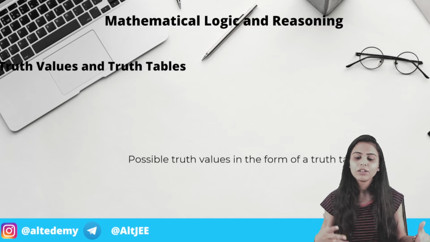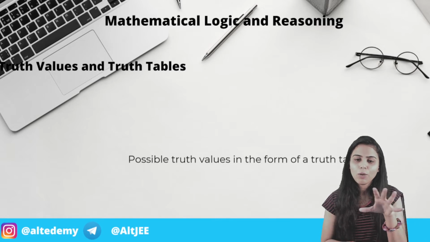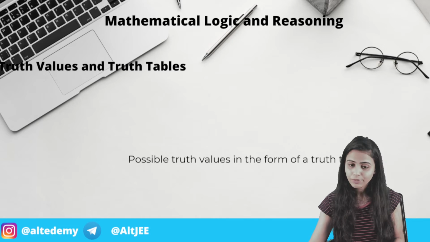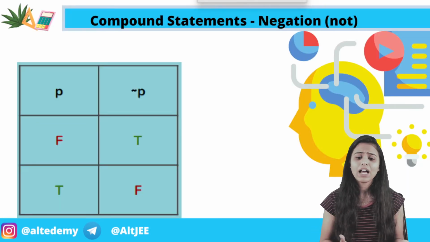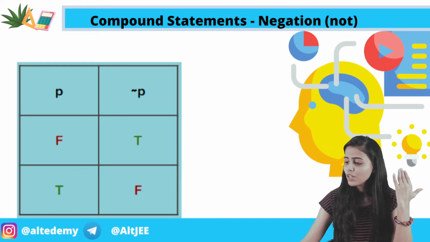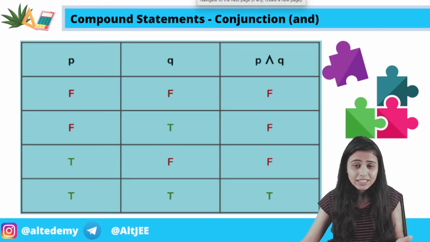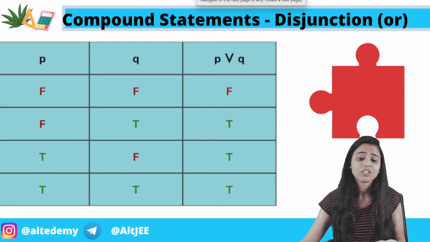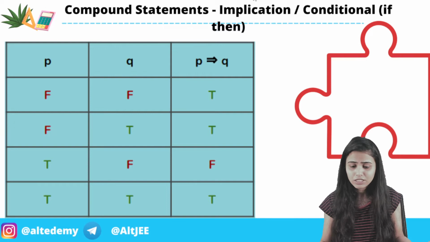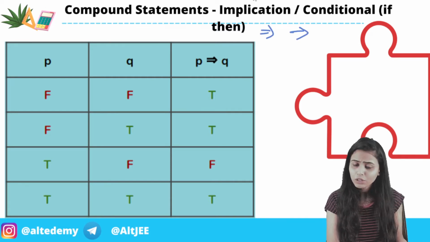So what is a truth table, and how will you draw it for different numbers of values? You know how to do the operation, but you may not know how to draw the truth table. We will study that in the webinar. Then we will cover every statement. What does the not statement mean? What does the conjunction, that is the and statement, mean? What does the disjunction statement mean? And what does implication mean? What is the symbol of implication? Implication can be written as this as well as this. We will draw the truth table for that.